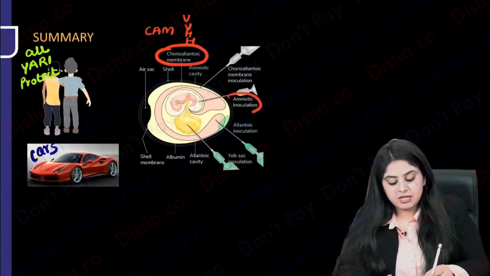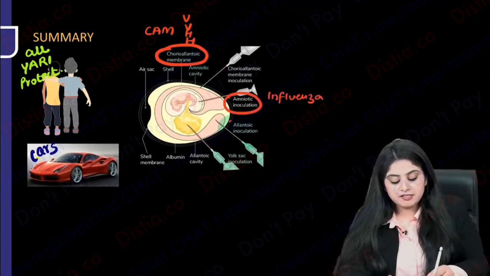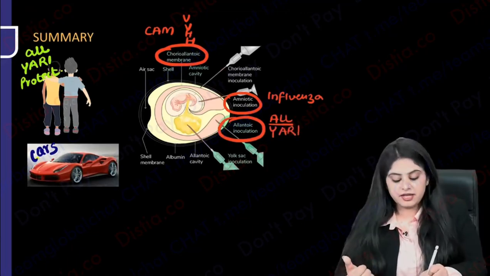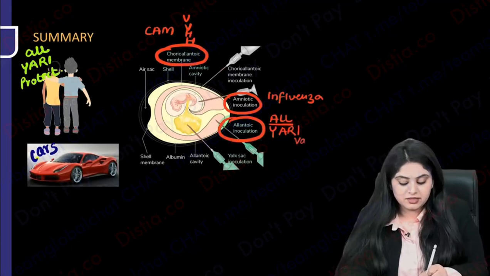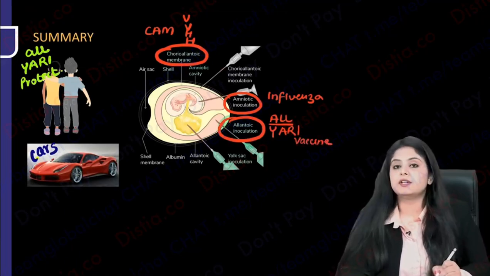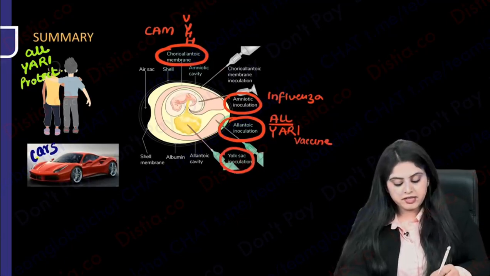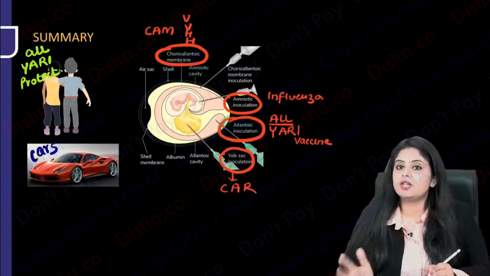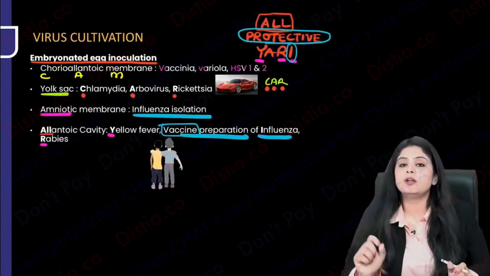Perfect. If I say amniotic cavity, you are going to grow influenza in it. But if I say allantoic cavity, all the boys, allantoic cavity, are going to have yellow fever virus, then rabies virus, then influenza ka kya? Influenza ka vaccine is going to be here. And finally, we come to the yolk sac. Since yolk sac boys are very obsessed with cars, so chlamydia, rickettsia, arbovirus. All of this makes up your embryonated egg.